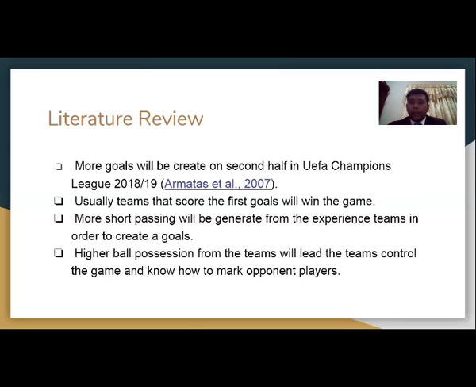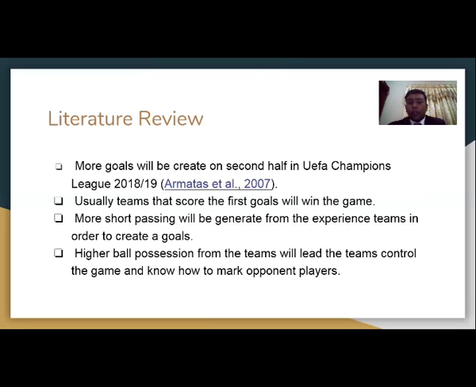Okay, for example, when Liverpool played Barcelona in the semi-final 2018-2019, Barca made more passing than Liverpool, because the players inside Barcelona are experienced players like Lionel Messi and Suarez, and from here they will create more passing that will contribute to a goal. However, Liverpool made a good defense and prevented it from happening.